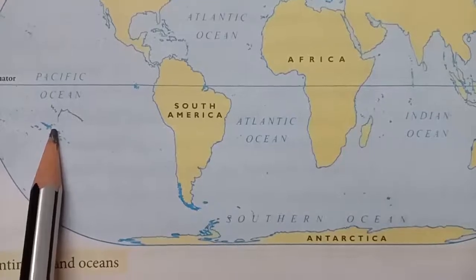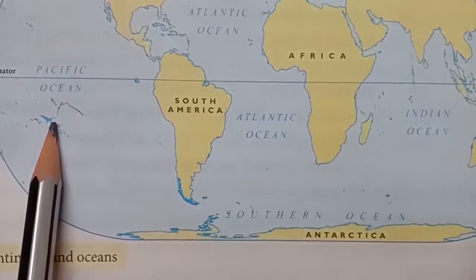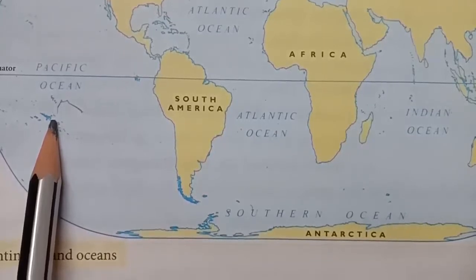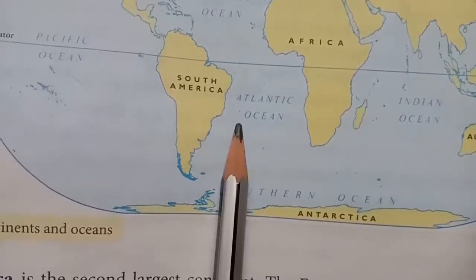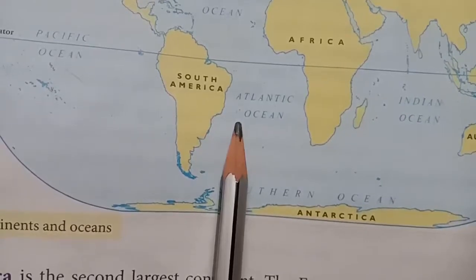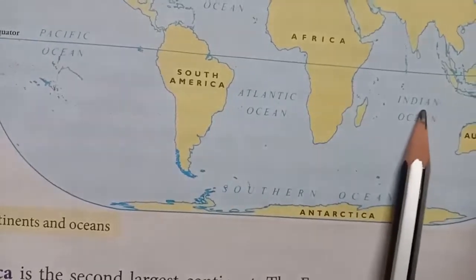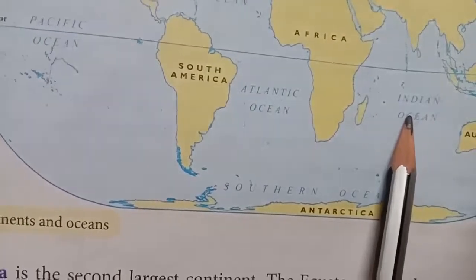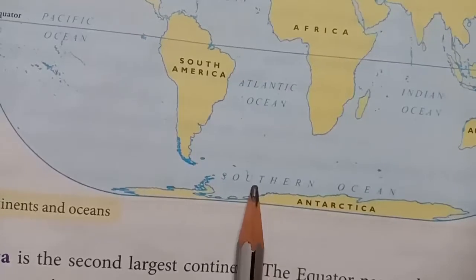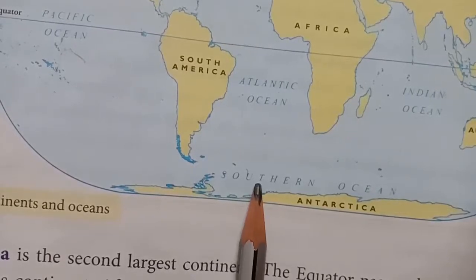See here, children. First one, Pacific Ocean. Pacific Ocean is the largest ocean. Second one, Atlantic Ocean. Third one, Indian Ocean. Fourth one, Southern Ocean or Antarctica Ocean.